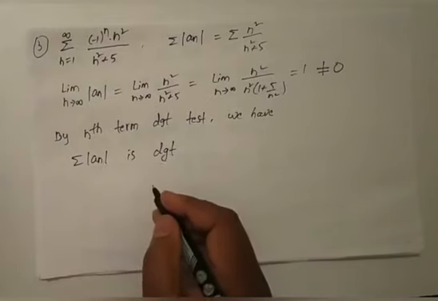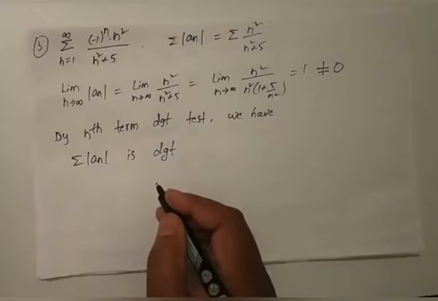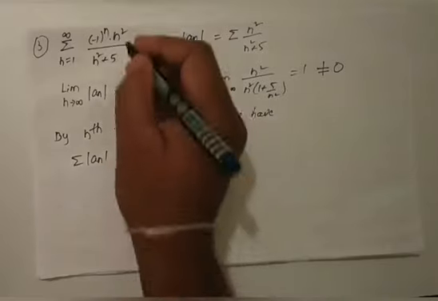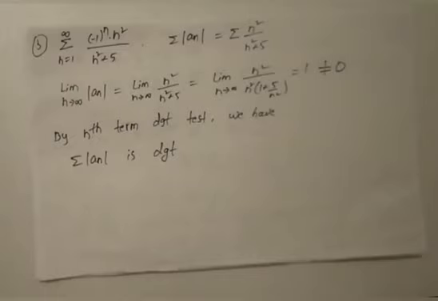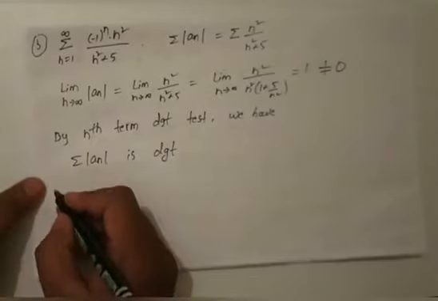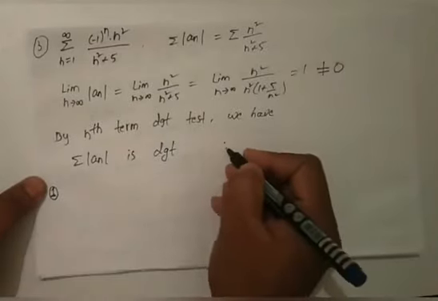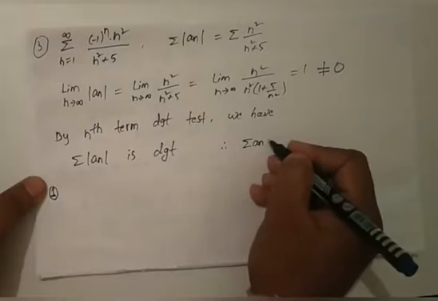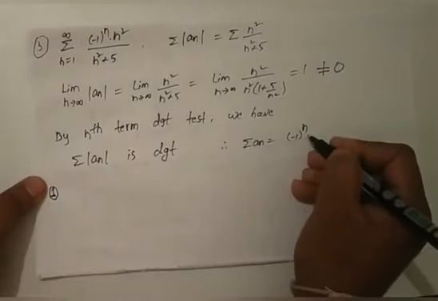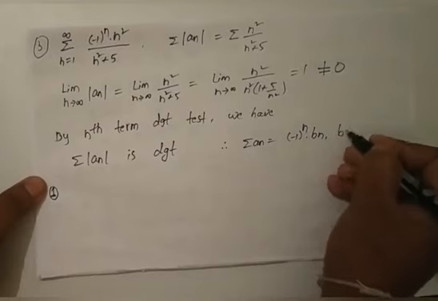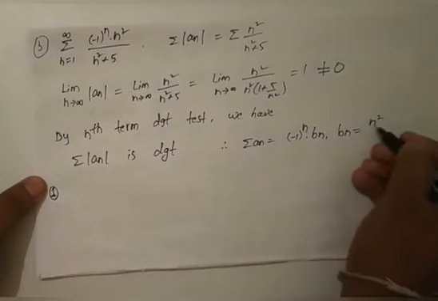So in this case we have to use the alternating series test to test the convergence of the series. First let us check the three conditions. Here summation an is minus 1 whole power n into bn. What is bn? n square by n square plus 5.